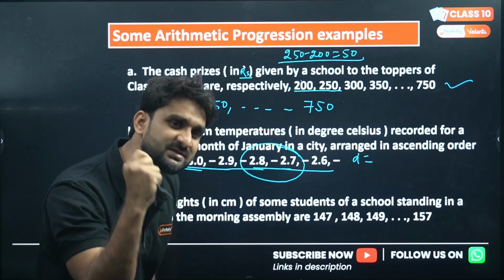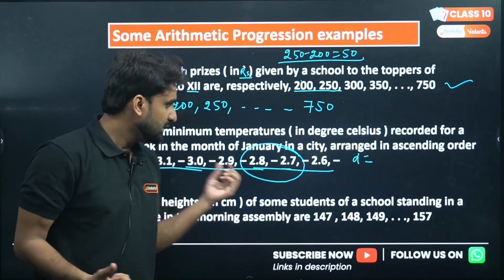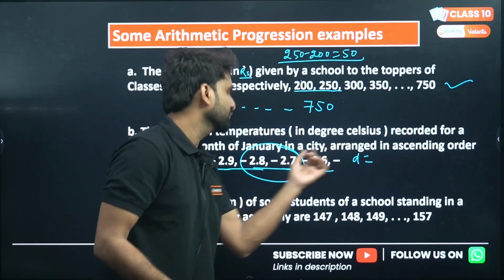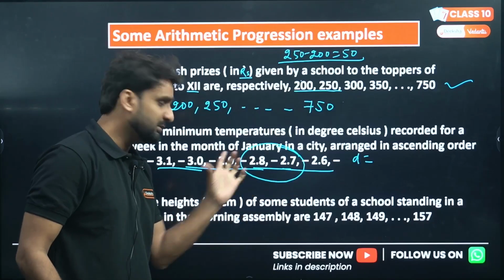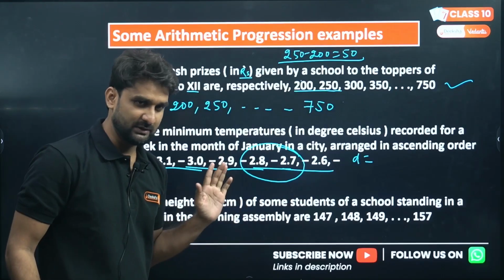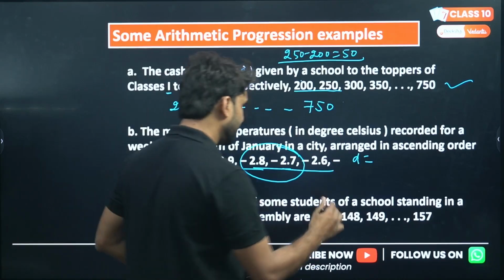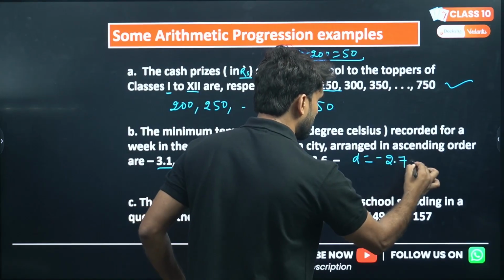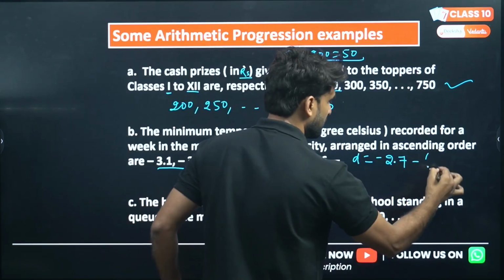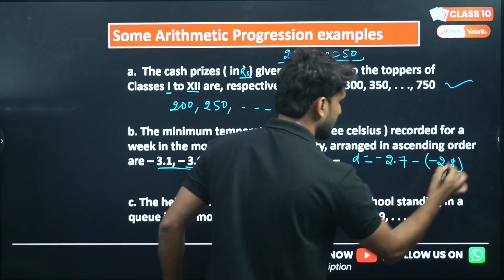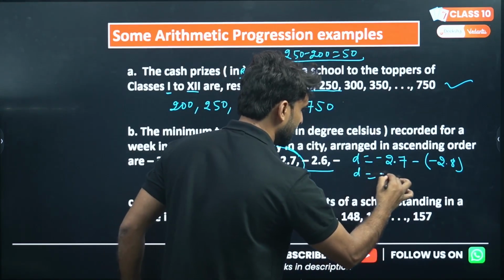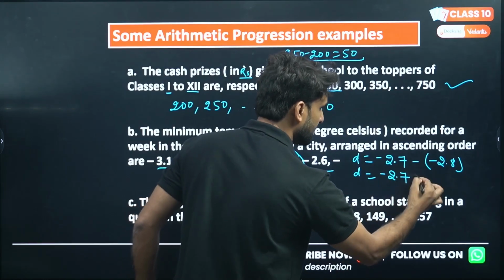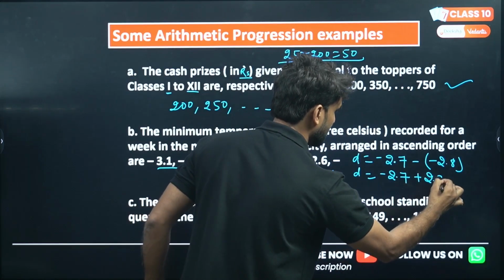Which term is the succeeding term? The sequence is going in this way, so minus 2.7 is the succeeding value and minus 2.8 is the preceding value. So minus 2.7 minus, minus 2.8, that is minus 2.7 plus 2.8.